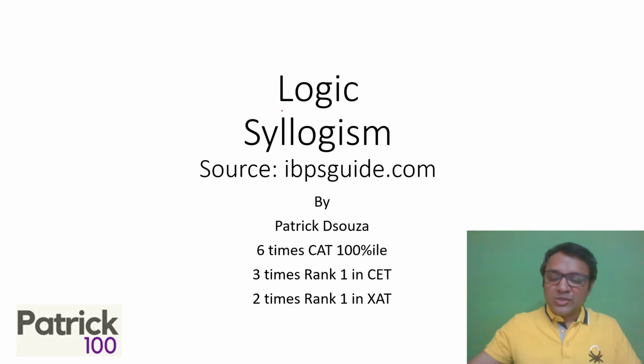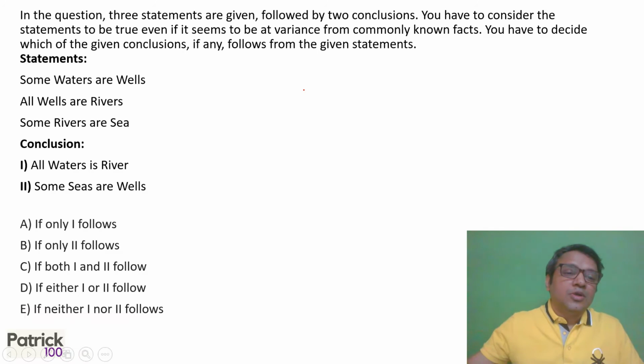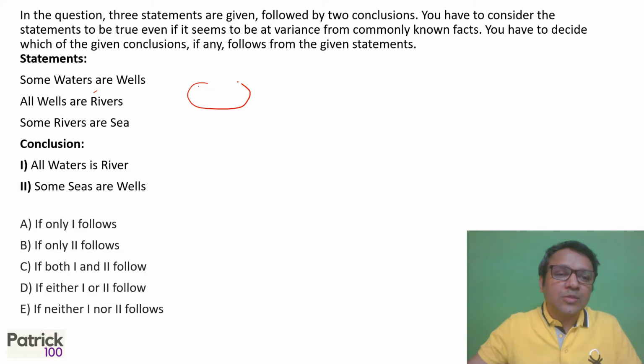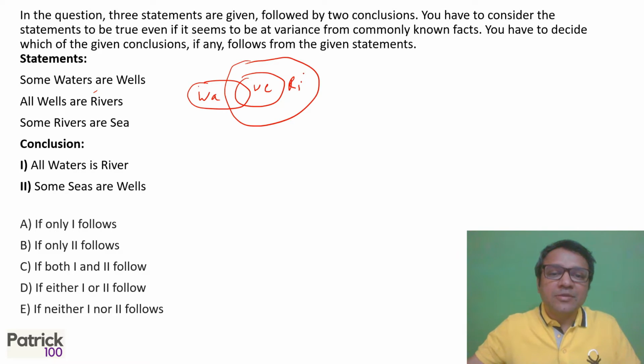Hi, we're looking at logic sums based on syllogism. So, Venn diagram is a good way of solving logic sums. So, let's start with it. Some waters are wells. All wells are rivers, and some rivers are sea.